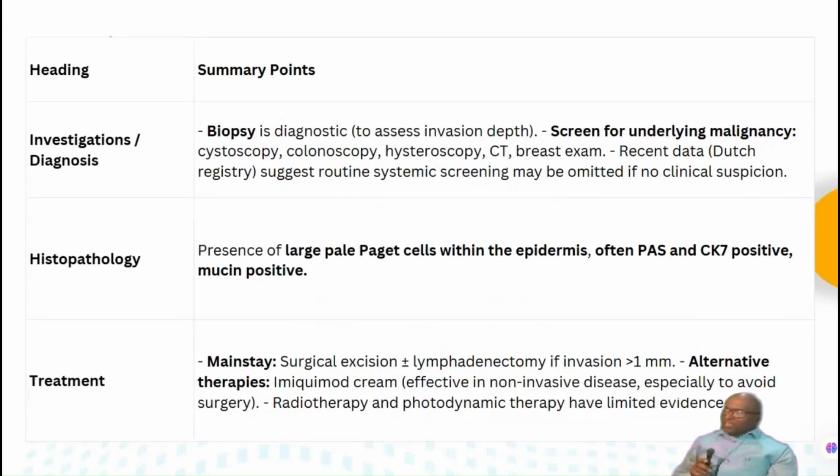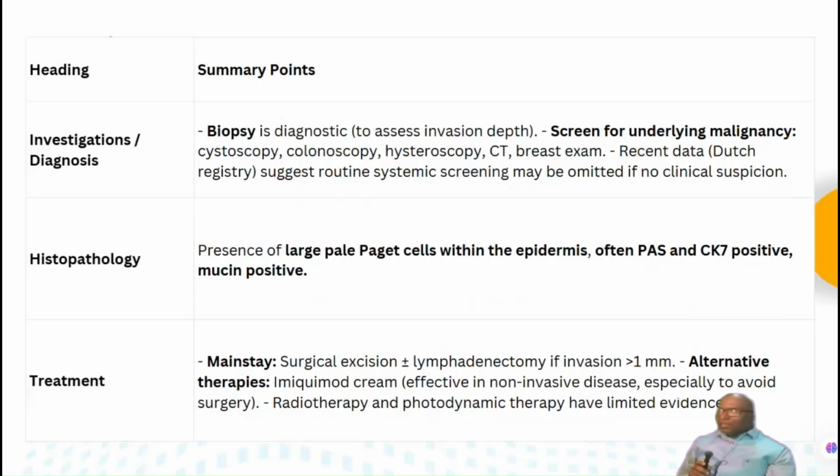Then what is the investigation? The investigation of choice is always a biopsy. It is diagnostic. It assesses invasion and invasion depth also. And we have to screen for underlying malignancy with other investigations such as cystoscopy, colonoscopy, hysteroscopy, CT, and breast examination. All these are important.